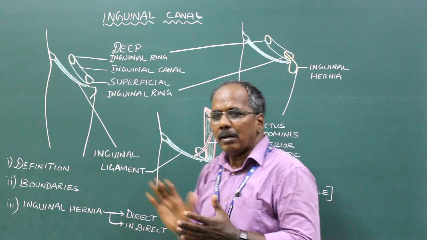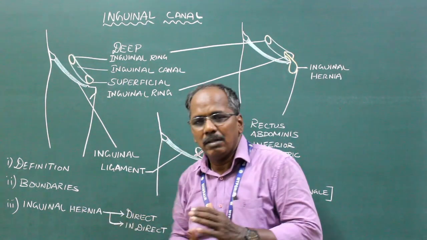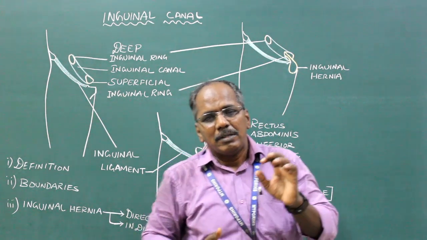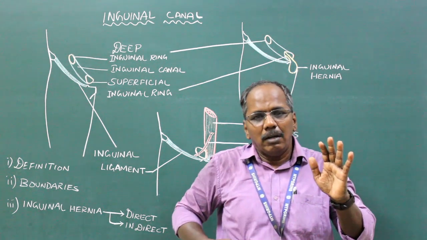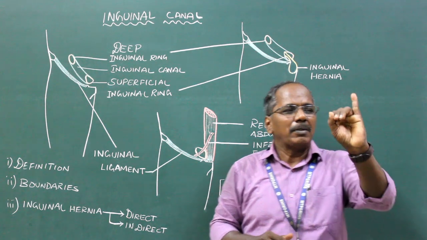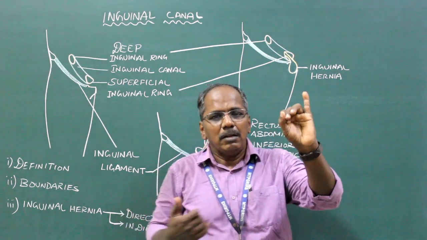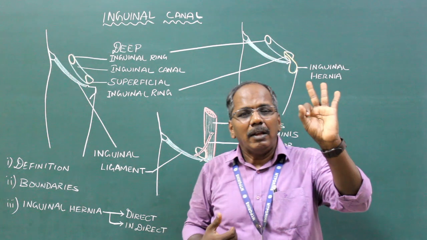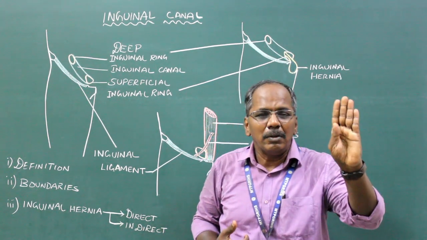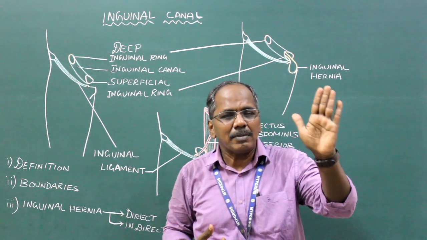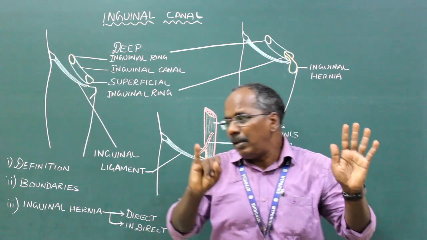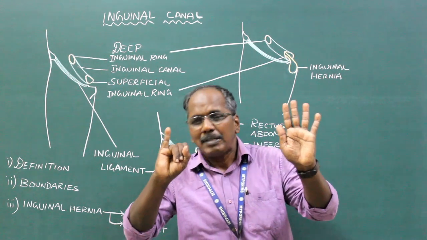How to remember the boundaries without by-hearting? See, the anterior abdominal wall is made up of the following structures from superficial to deep. Number 1, skin, then superficial fascia, then external oblique abdominis muscle, internal oblique abdominis muscle, transverse abdominis muscle, and finally fascia transversalis. So the anterior abdominal wall is made up of 6 layers.